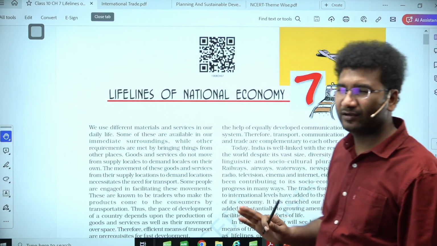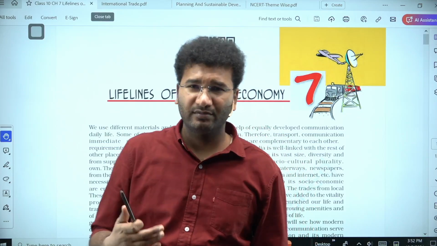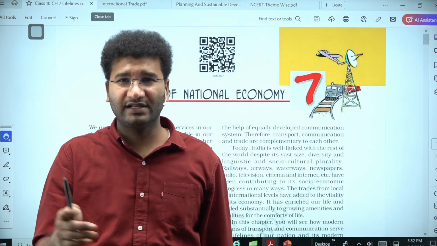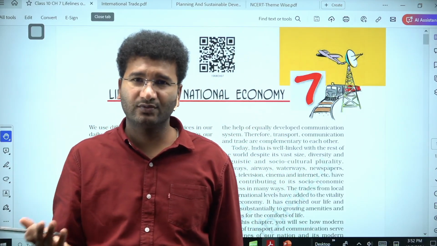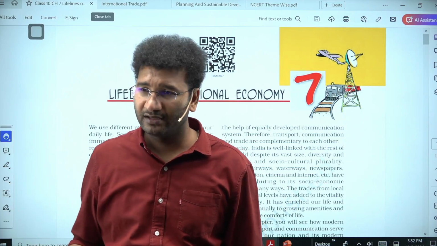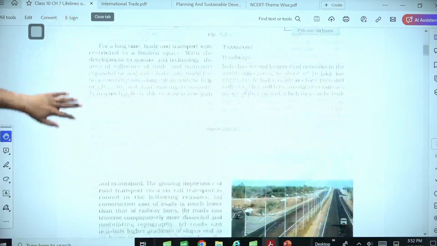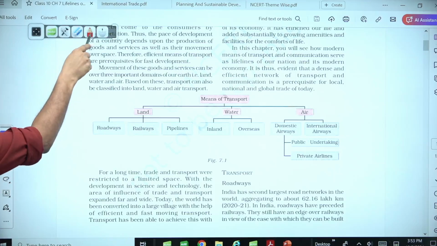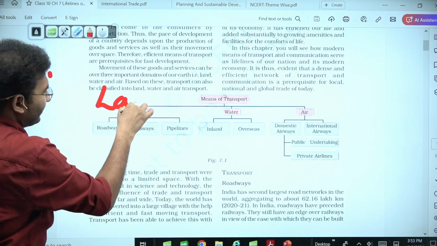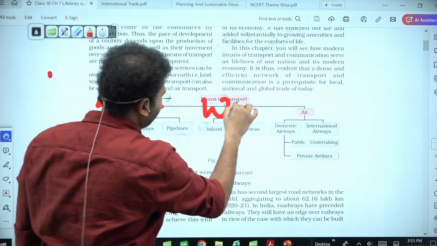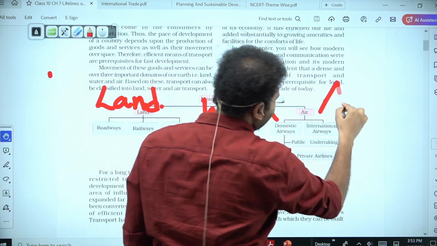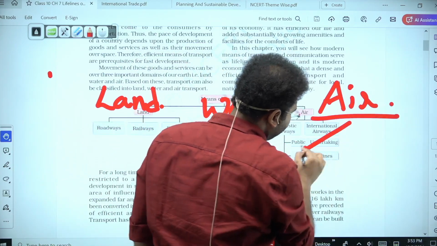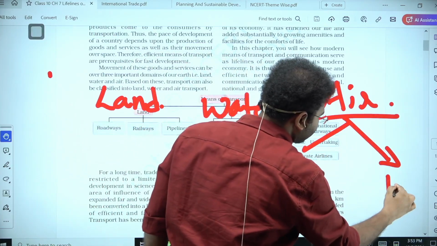Lifelines of national economy, it talks about how the national economy runs because of the major industries as well as some major transportation routes. What are those transportation routes? Let's quickly look into it. See, very easy. Transportation can be done on the land, on the water, and in the air. For air, it can be domestic, it can be international.